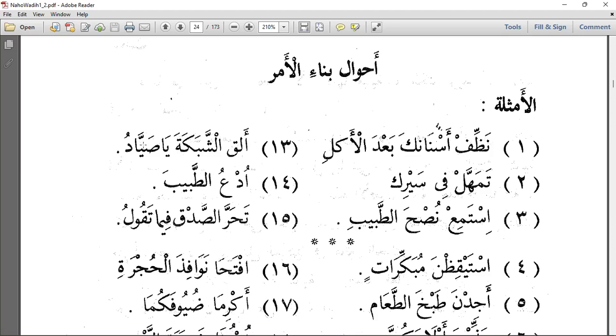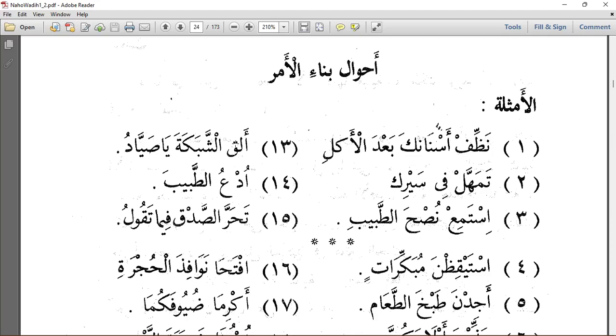Alqi shabakata ya sayyad. Alqa, yulqi. So alqi is after removing the weak letter. This is mabniyu ala hadhfi harfi al-illa, because the verb is one that has a weak letter. Alqa, yulqi. So the elongation at the end of the verb is a weak letter.